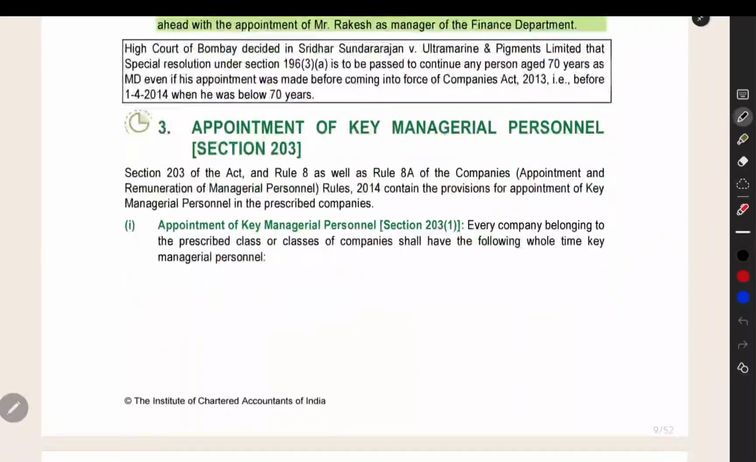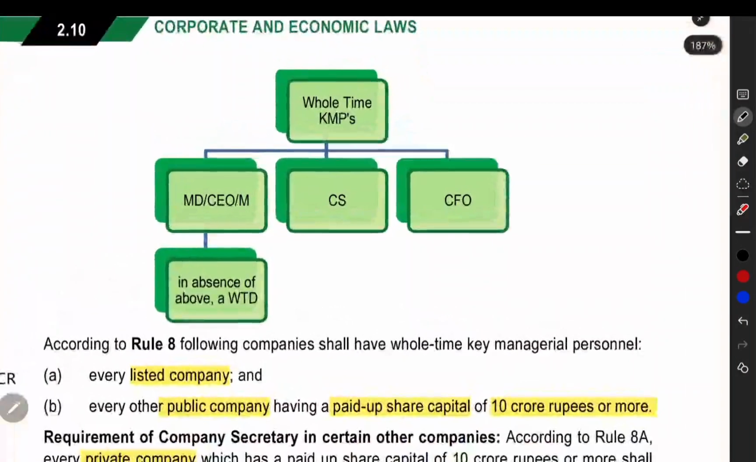So the next thing is section number 203, appointment of key managerial personnel, KMP. Key managerial personnel, what is the meaning of that? We have three things. One is the MD, CEO, manager. You have to appoint them. If you are not having any of them, you can appoint a whole-time director in their absence.